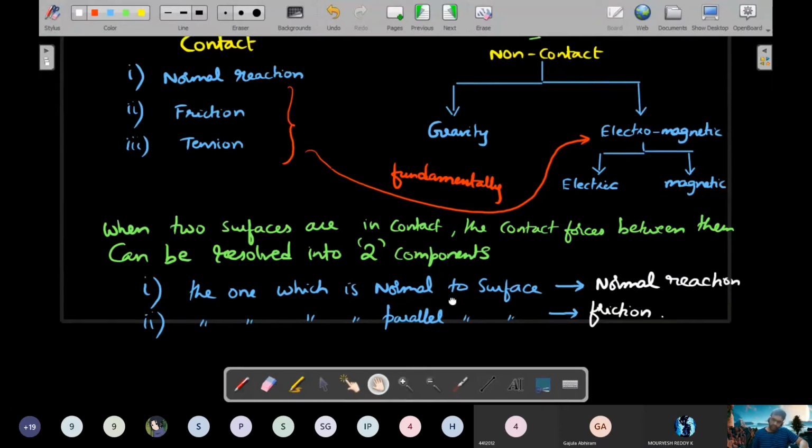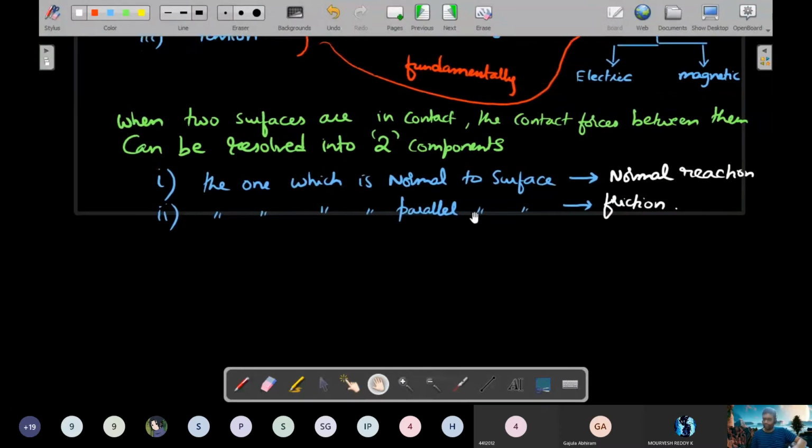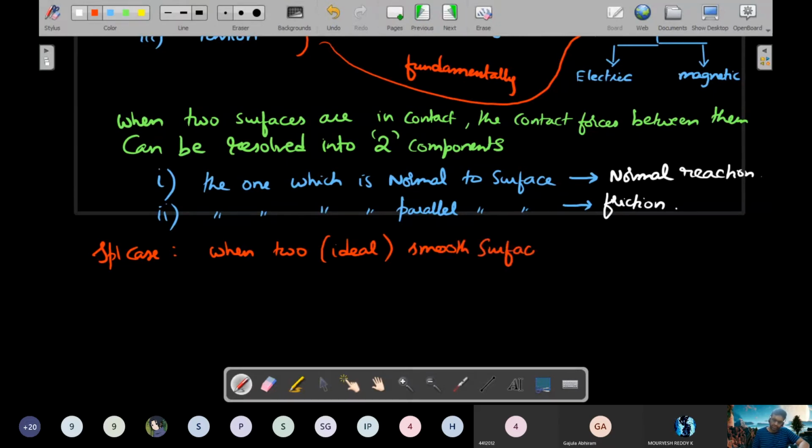Okay, now, to keep matters simple in this topic, when two surfaces are ideally considered to be smooth, a special case, when two ideal smooth surfaces are in contact, the friction component will be equal to 0.